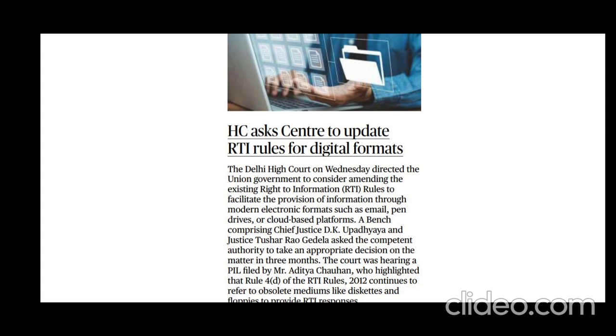Okay, now let's see what exactly is this Right to Information Act, or what is this right to information? If you are a citizen of India, then you have the right to know about the status of the procedures of the government. For example, if you have applied for a birth certificate or any other certificate, or approached government officials for any particular need, you have the right to know the status of the process, or where it stands.